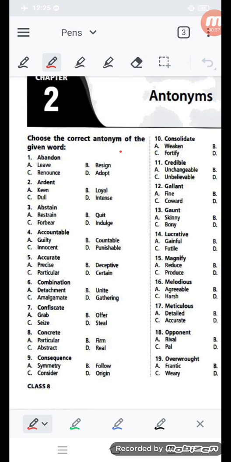Whatever the meaning of antonyms, you have to know. So, what is the meaning of antonyms? Just the opposite in meaning. As you have done the chapter on synonyms, meaning similar in meaning, similarly many words are just opposite. So these words are antonyms.